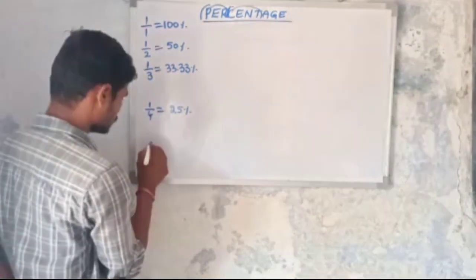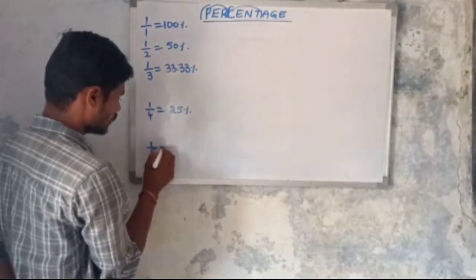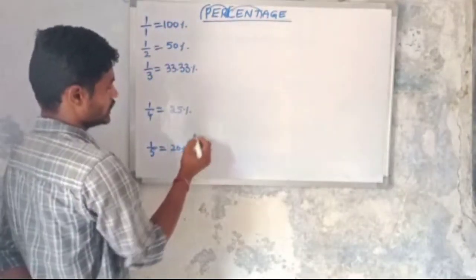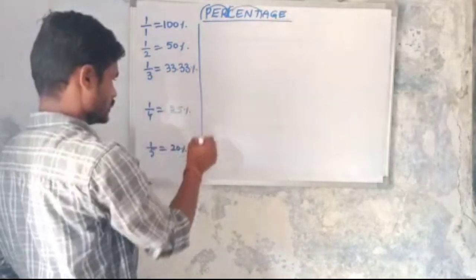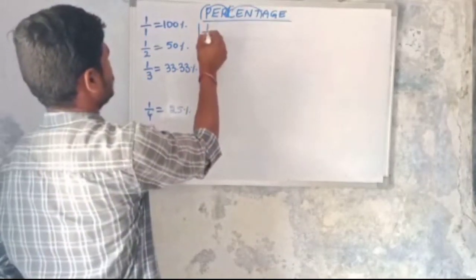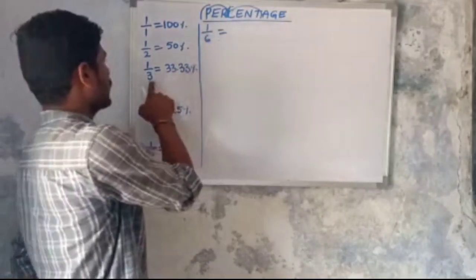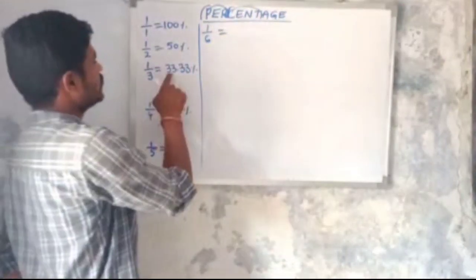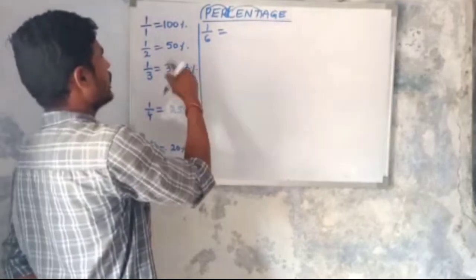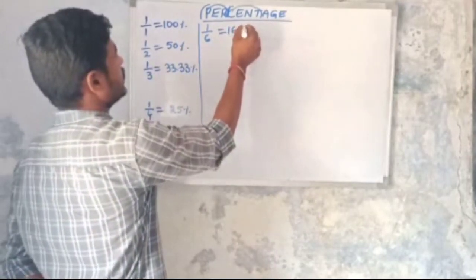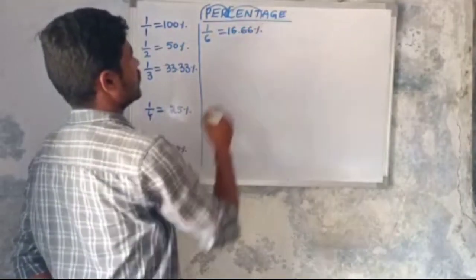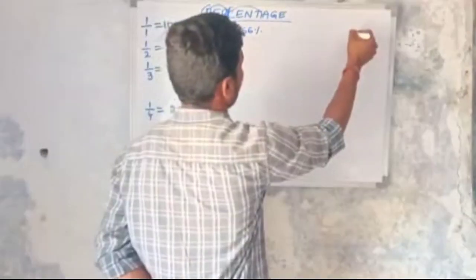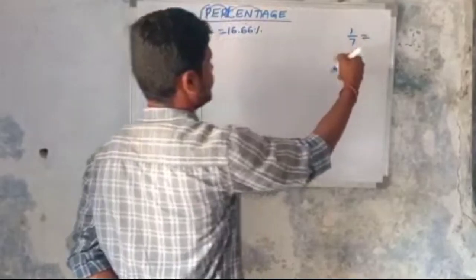Then next, 1 by 5 means 100 by 5, which equals 20%. Then next, 1 by 6. So 1 by 6 means 1 by 3 by 2, or otherwise 100 by 6, the same. So 33.33% by 2 means 16.66%. Okay. Then 1 by 7. So 1 by 7 is a special case. I will explain it later.